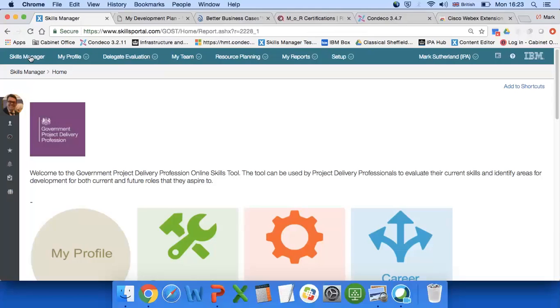In departments, there's all sorts of organisational reporting data. So departments are using the data, HMRC's a good example. They noticed they had a weakness in planning, so they're running master classes, bringing in experts, etc. In DWP, they created communities of practice, knowing which roles people were doing, so they're able to set up communities around that. MOJ are doing lots of work, using the data for capability initiatives. So lots of stuff that goes in addition to the real purpose of this, which is to help the individual manage their